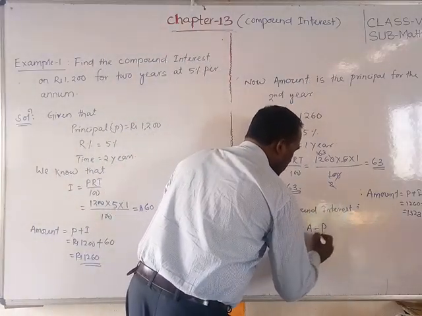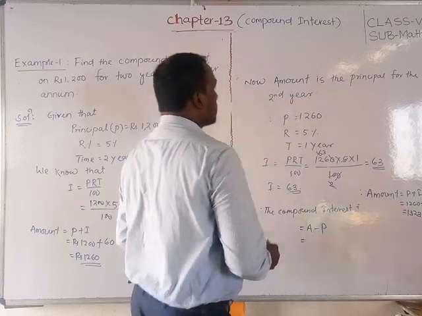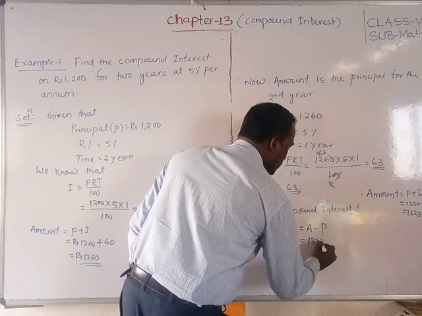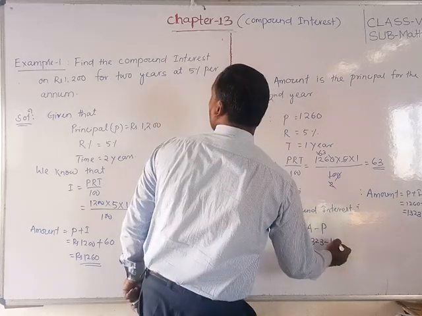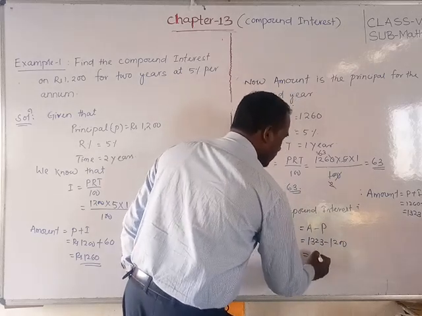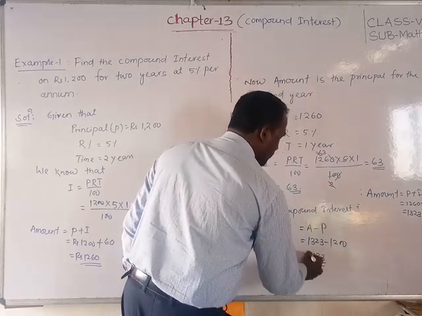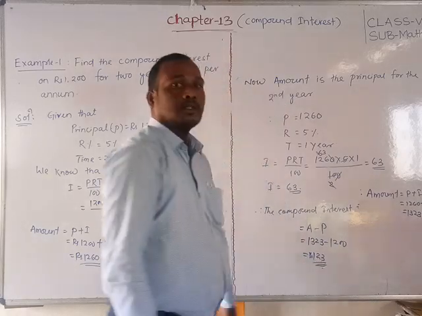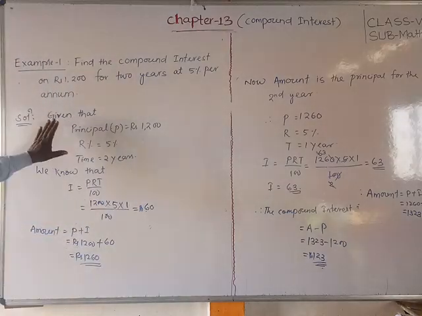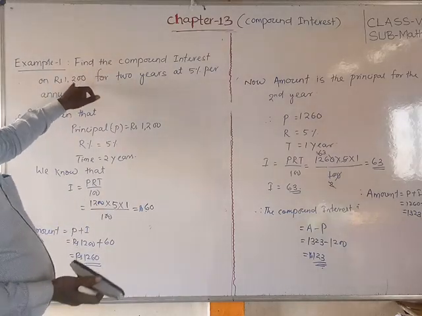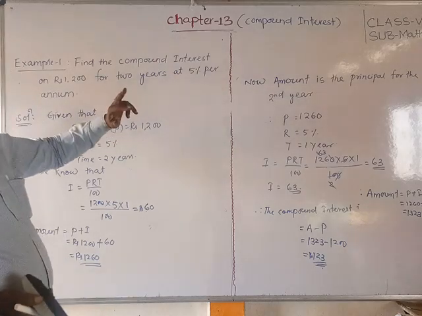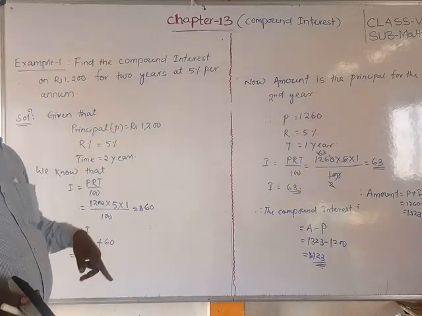So compound interest is equal to amount minus principal. So amount how much? Amount is equal to 1323 minus, how much is it? 1200. So how much did we get? 123 rupees is the compound interest. Okay friends. So what do we have to do first? First, it is given to you principal, rate of interest and the time. But time 2 years it has given, but compound interest means you have to find out yearly.